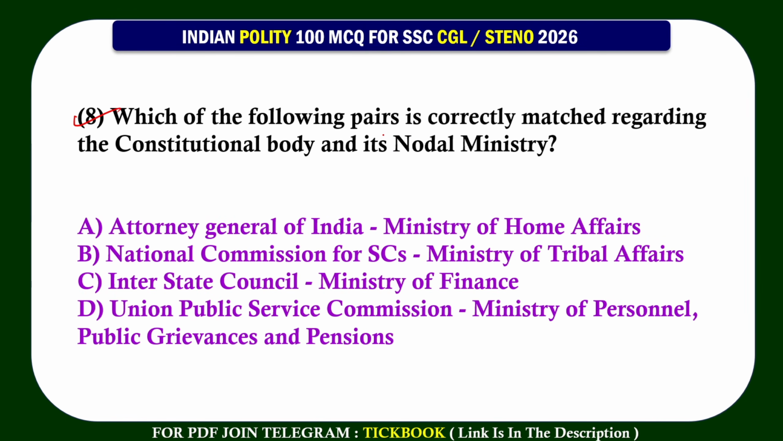8. Which of the following pairs is correctly matched regarding the constitutional body and its nodal ministry? Attorney General of India, Minister of Home Affairs; National Commission for SCs, Minister of Tribal Affairs; Interstate Council, Minister of Finance; Union Public Service Commission, Minister of Personnel, Public Grievances and Pensions. Option number D is correctly matched. Union Public Service Commission, Minister of Personnel, Public Grievances and Pensions.